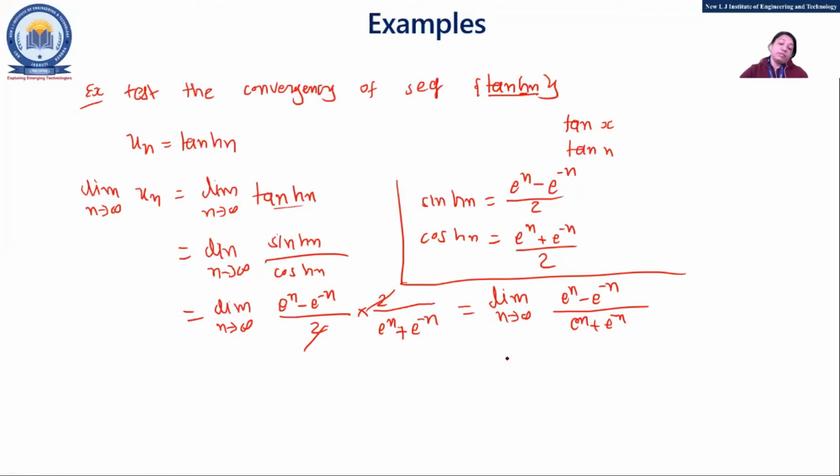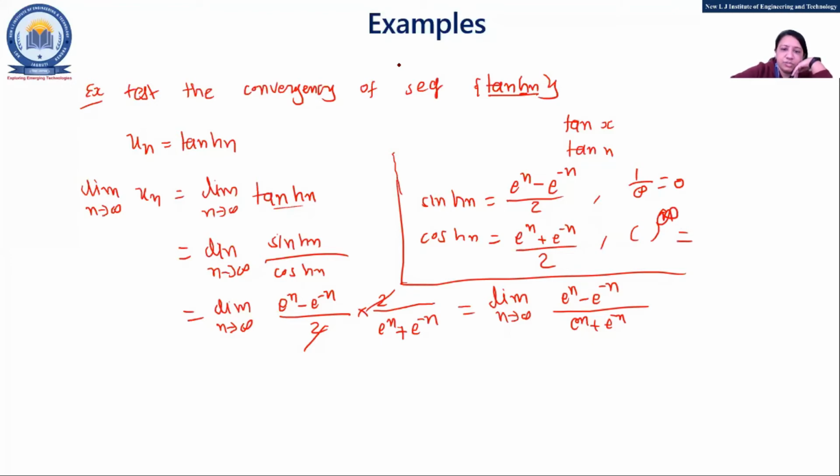Now what are we supposed to do? What is the meaning of anything raised to infinity? 1 upon infinity, that is 0. Now anything raised to infinity, what should be the answer? Other than 0, is it 1?